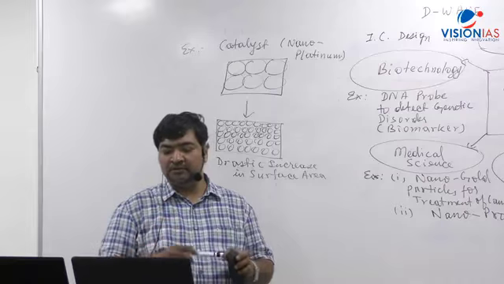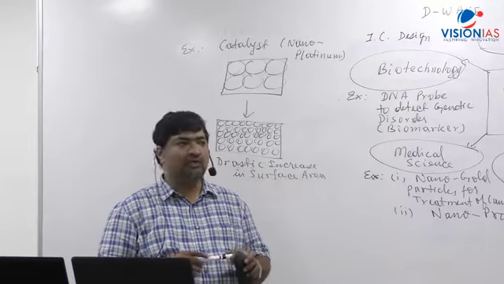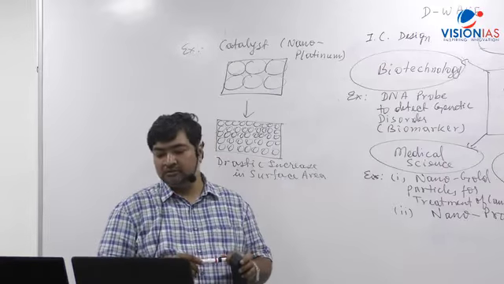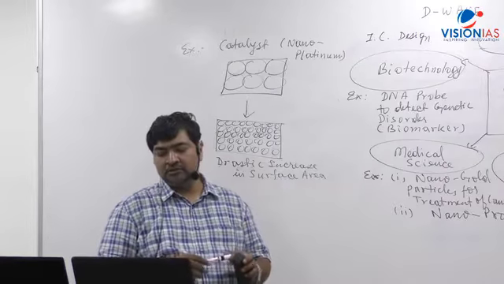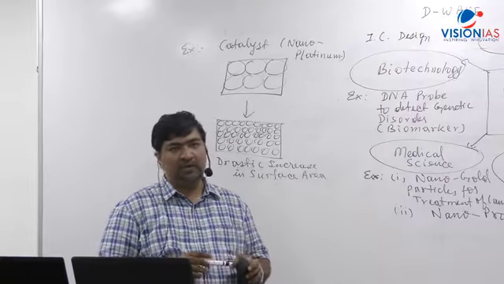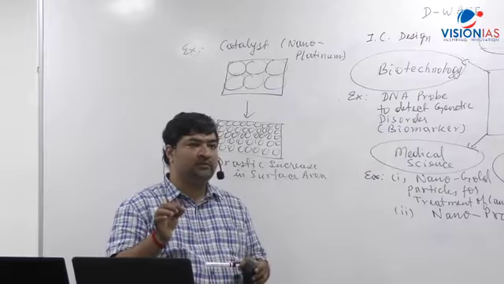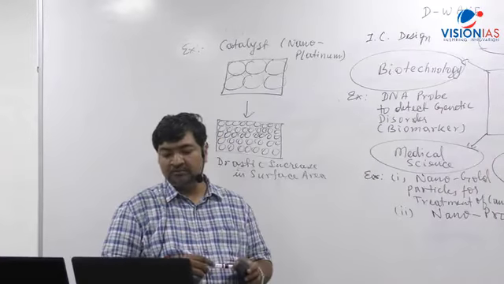Now you can write the example: aerosols, comma, colloids, C-O-L-L-O-I-D-S, comma, I'll give one more example, coatings of nanoparticles.